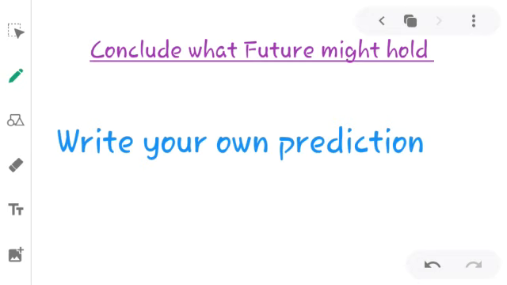And in the third paragraph, you have to conclude what the future might hold and what can be done. It's up to you what you are going to predict based on your research and report. It's your prediction of what is going to happen in future with polar bears. Are we able to save them, or will they be extinct in this century? It's up to you what you are going to predict.